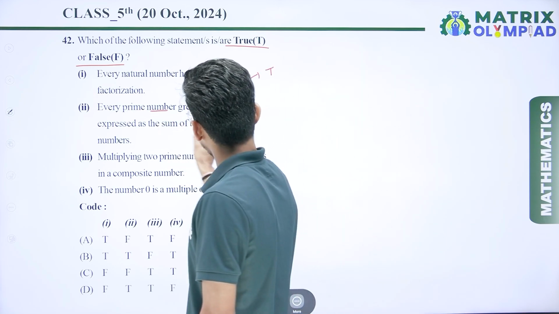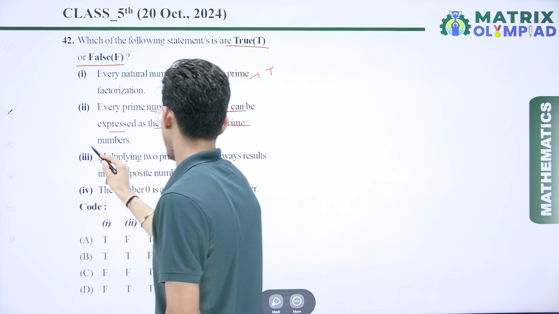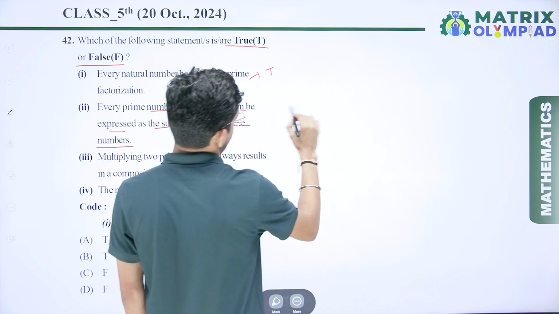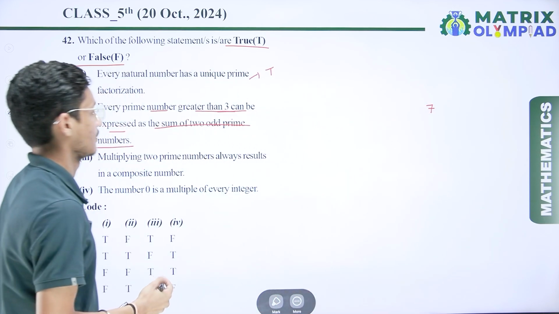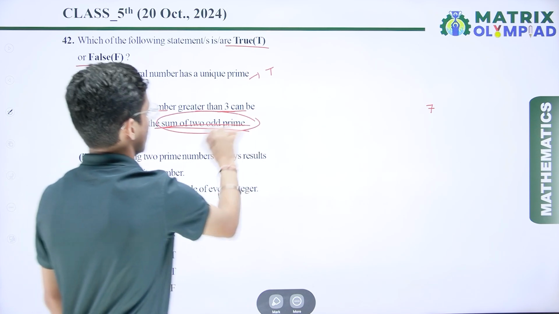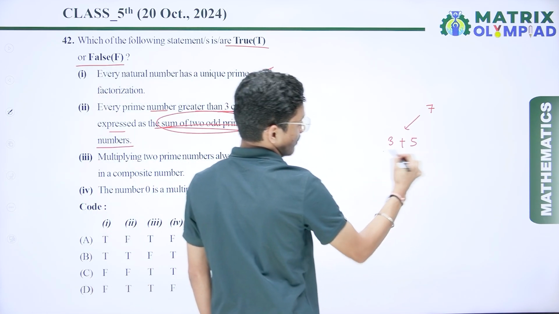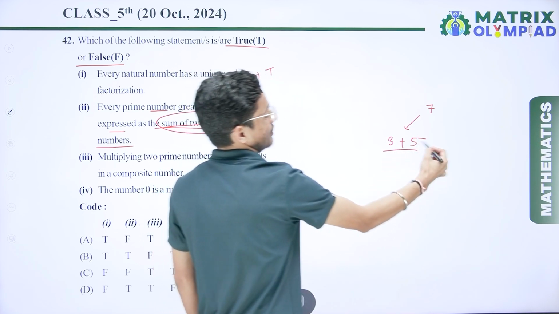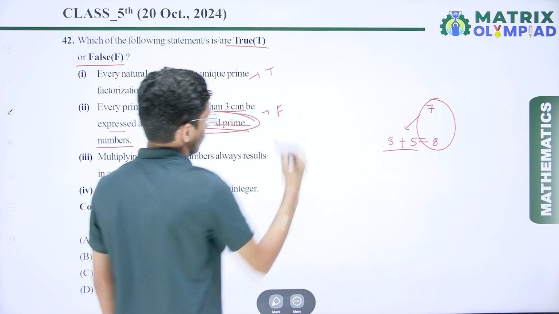Every prime number greater than 3 can be expressed as the sum of 2 odd prime numbers. So let's assume we have a prime number greater than 3, that is 7, and this 7 should be the sum of 2 odd prime numbers. So here we take a prime number 3 and another prime number 5. Both are odd numbers, so the sum is 8. So this one is not possible. So I can say this one is false.